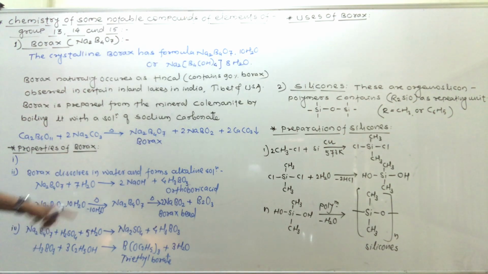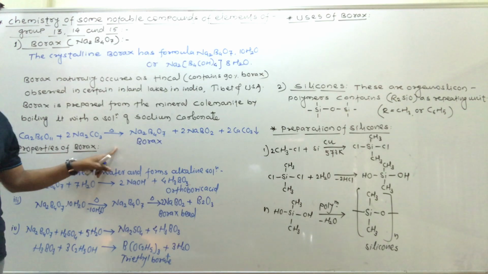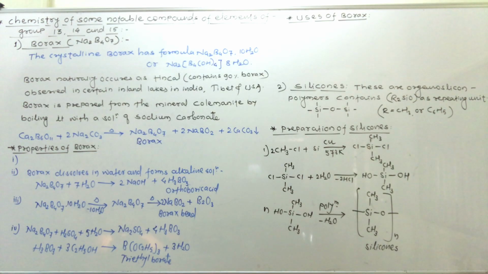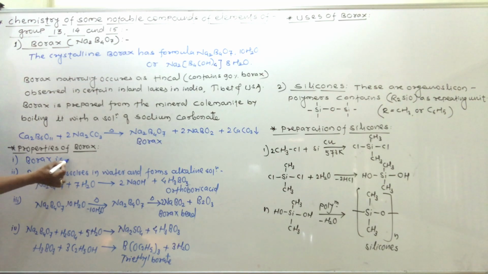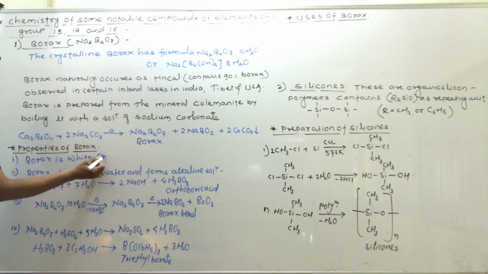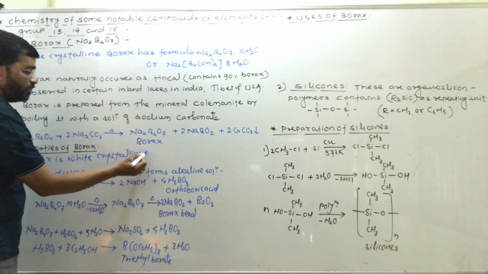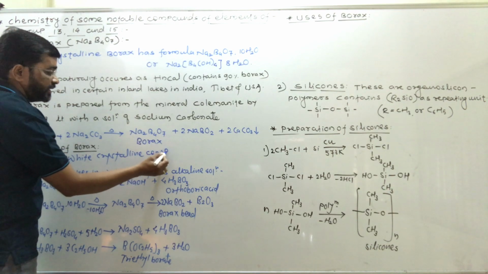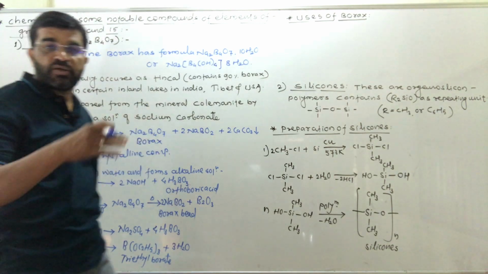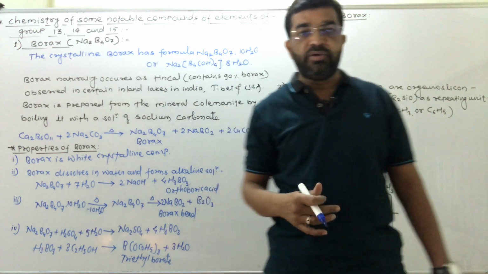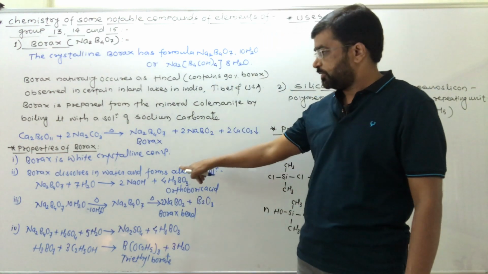Now we have to study some of the important properties of borax. Borax is a white crystalline solid, a white crystalline compound.